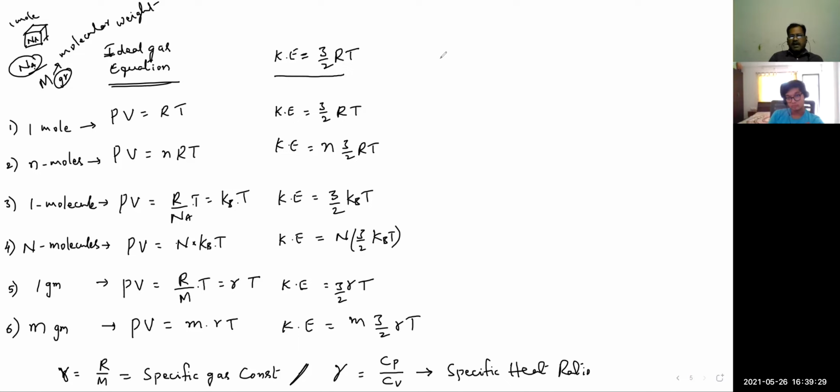And the same thing with the law of equipartition of energy: the energy associated with each degree of freedom, how much did I get? For 1 degree of freedom, 1 by 2 kBT. For F degrees of freedom, F by 2 kBT. That is actually for 1 mole, right?